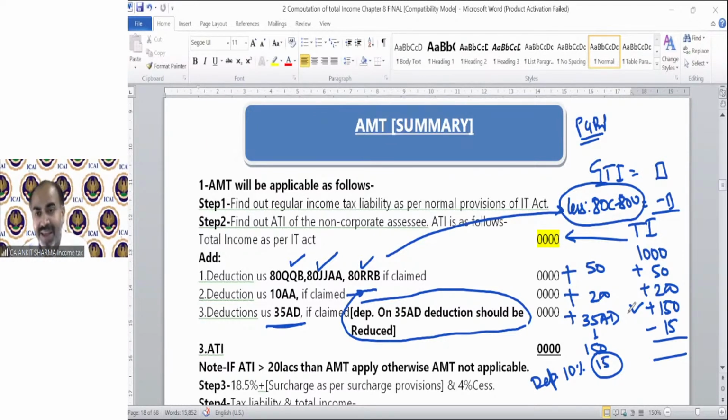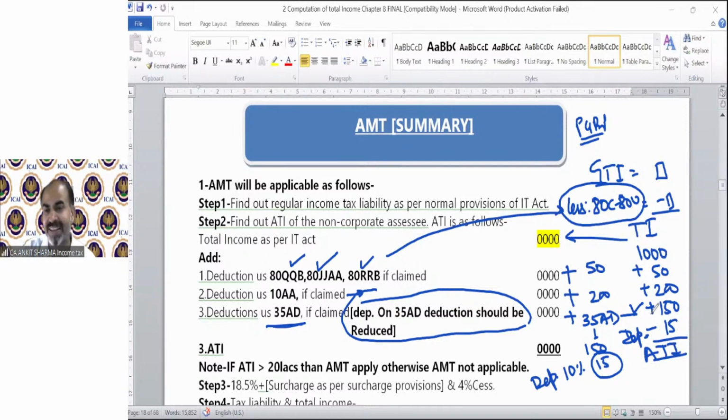Because AMT says you cannot claim the deduction under section 35AD, we say okay, keep it added back, but now we will claim the depreciation on it as per the normal provision of depreciation. So only in case of section 35AD, when you add back the value, you need to reduce the depreciation to calculate this ATI. And this total will be called ATI.